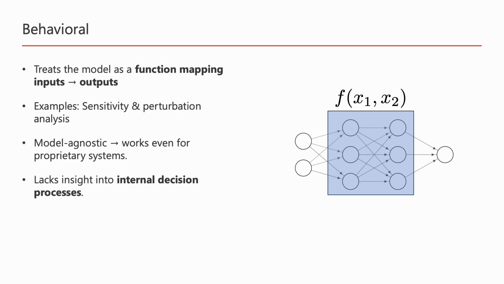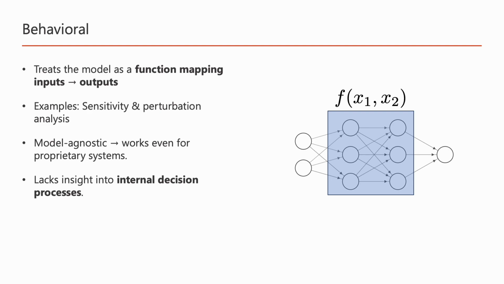And this is feasible here because we have access to inputs and to these functions, so obviously we can see their impact on the output. The main reason to use behavioral interpretability methods is because they are model agnostic, meaning that it does not exactly matter how the model maps these inputs to outputs, as long as we have a function like f here that we can evaluate for any given inputs.